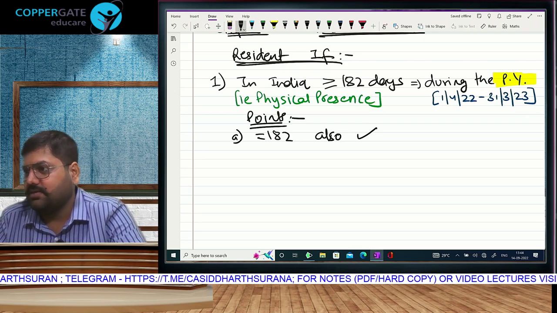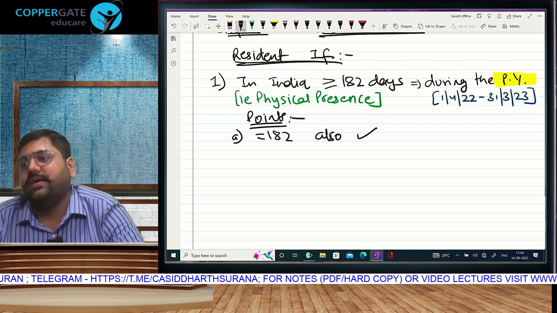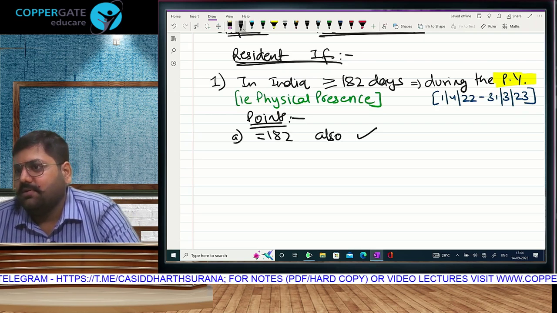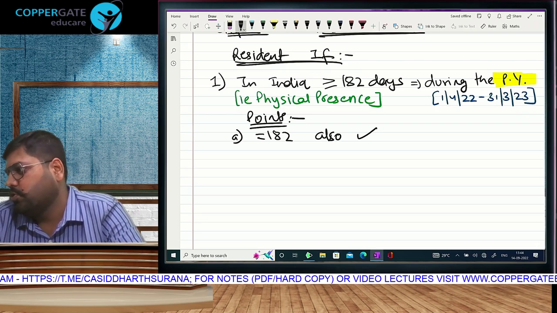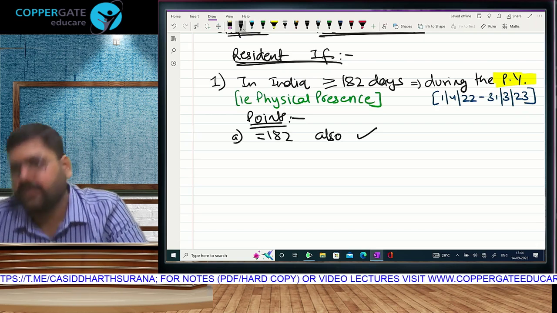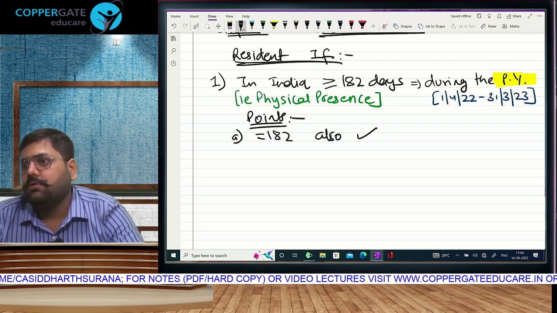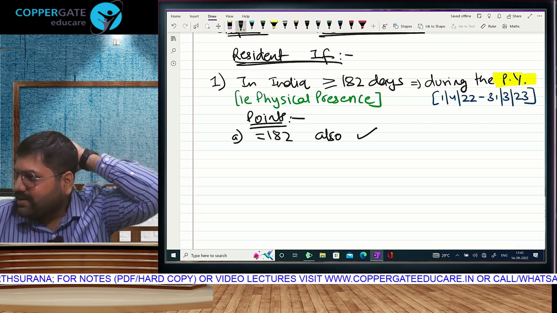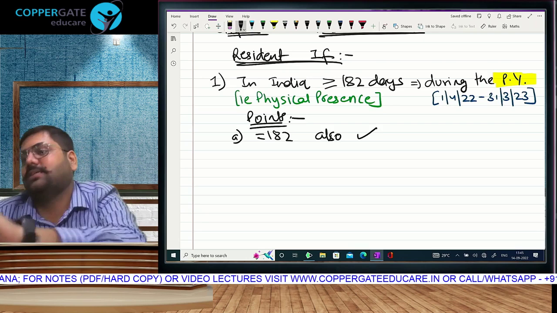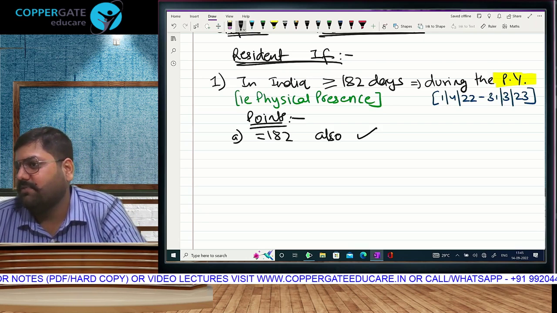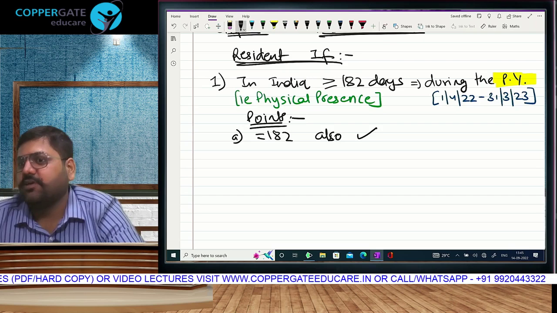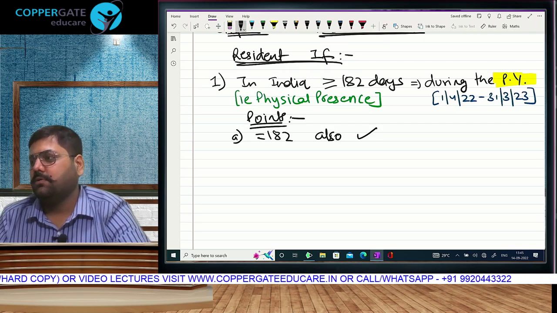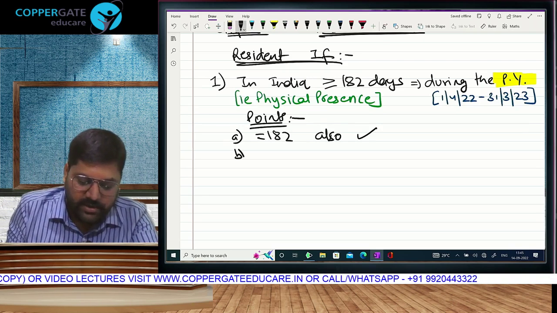And everyone understands. And this is ICAI. This is CA ka exam. They will ask you exactly what you don't know. They will ask you a question on exact 182. Then you will know. 182 equal to किधर था रे? Covered था क्या, नहीं covered था? Now let's answer. Right now it is in front of you. Is equal to also covered? Yes. That means equal to 182 will also make you a resident. Yes.